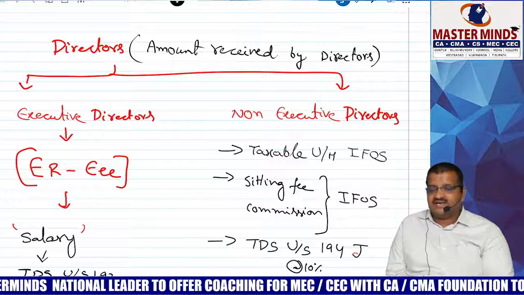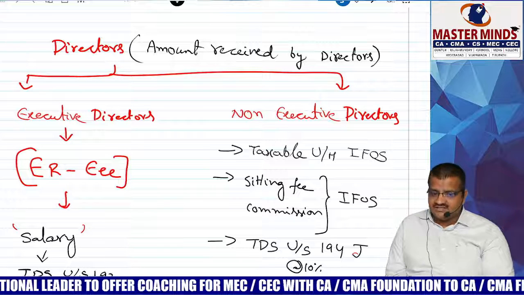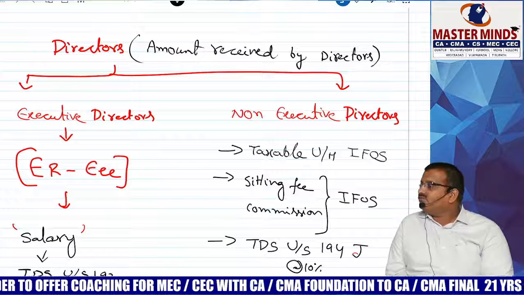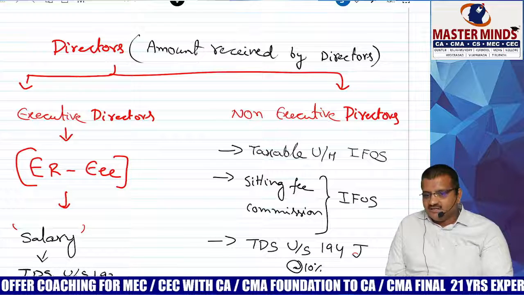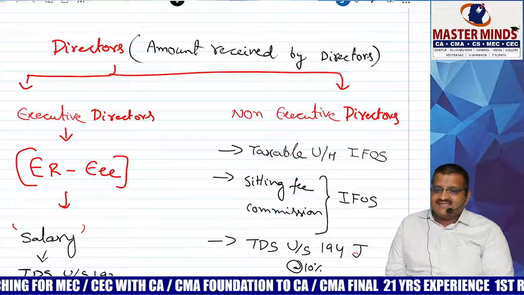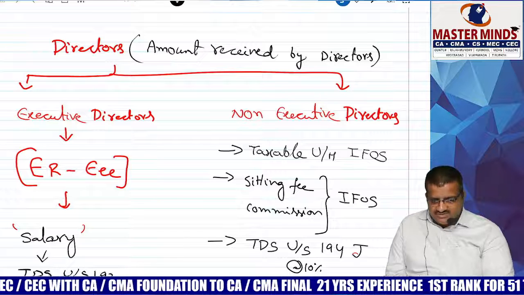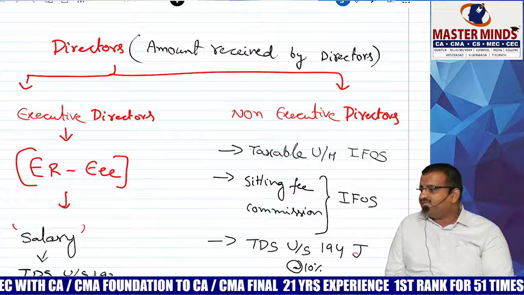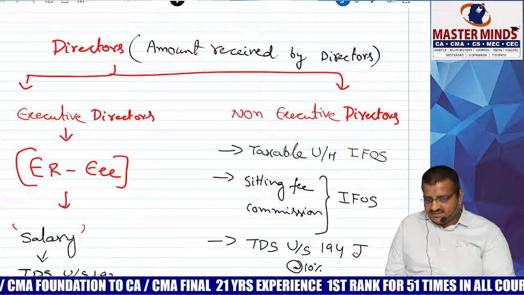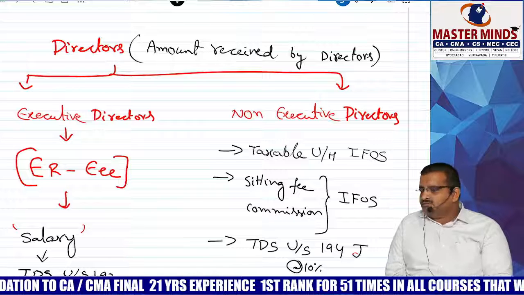TDS under section 194J. No exemption limit for that. Is the 30,000 exemption limit applicable in case of 194J? Not applicable, no? I told you, no? Chalo, this is director's remuneration or director's commission. Correct? Yes. But in the exam hall, if they mention salary received by director, then assume he is an executive director. Sitting fees or commission is received by non-executive directors.